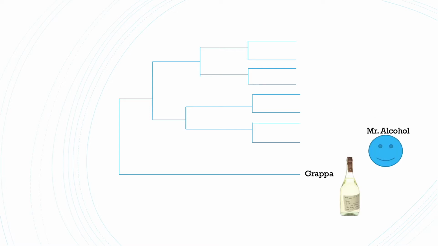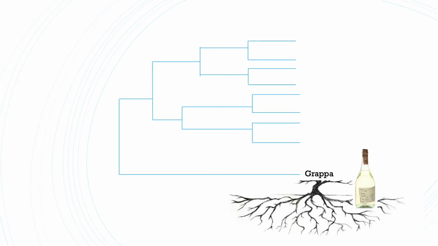Back many years ago, a Mr. Alcohol developed a new product, grappa. He was so pleased with this beverage that he said it was going to be remembered forever as alcohol. Grappa is a bare bones type of alcohol that has no flavoring, no added sugar, and no color. Grappa since then has been known as the outgroup. This is the root of the tree and will serve as the common ancestor to all future alcohols.